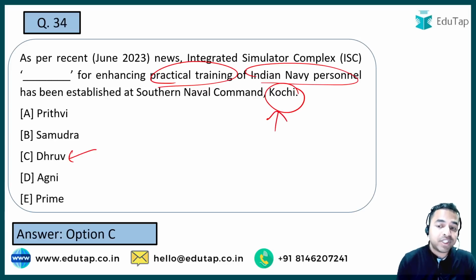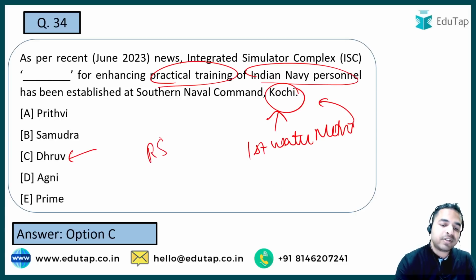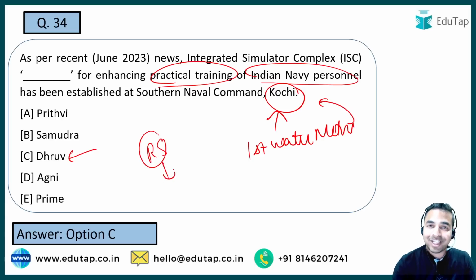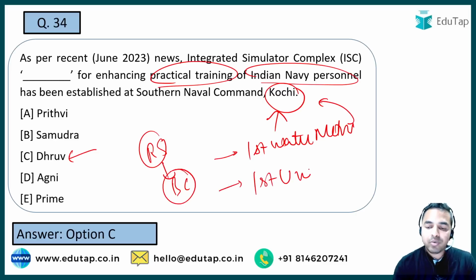As it has been established in Kochi, we studied that there is a metro associated with this location. What is the name of that? That is India's first water metro, which has been launched in Kochi, Kerala. Kerala is also the first state to use robotic scavengers to clean manholes. What is the name of that? That is Bandicoot. We talked about the first water metro. Now let's also discuss the first underwater metro.